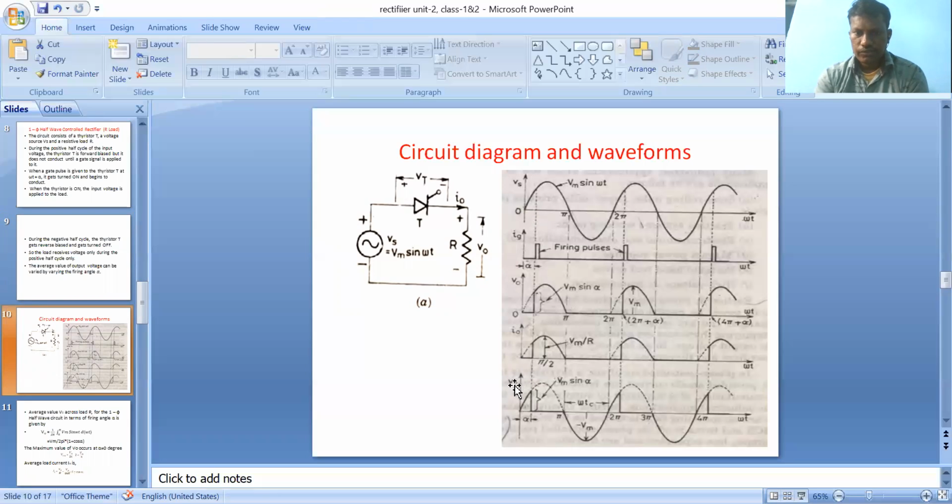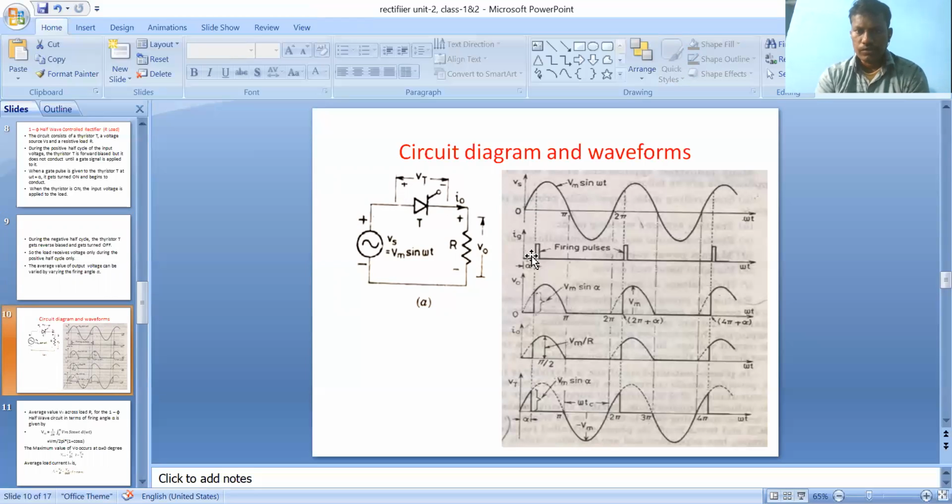What is the voltage across the thyristor? Whatever voltage is supplied is applied across the thyristor, so Vt is nearly the same as Vs. Up to the firing angle, the voltage across the thyristor is the same as the supply voltage. Clear?